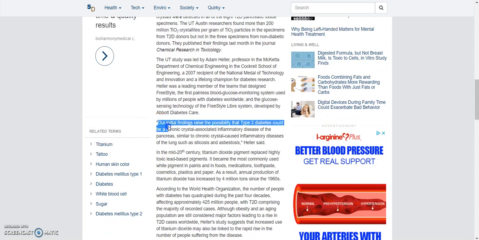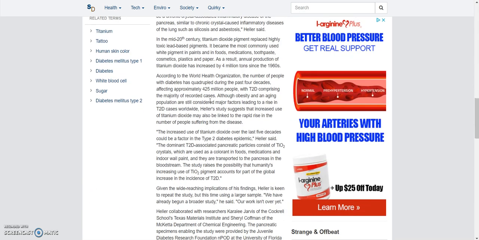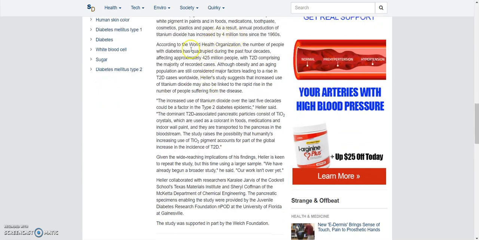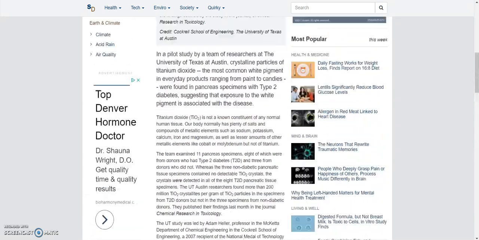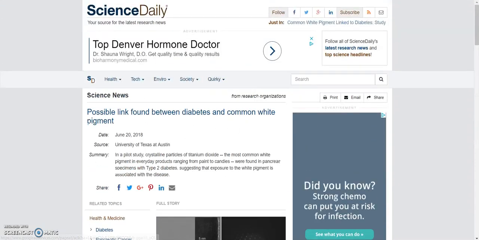It's saying that raises the possibility that type 2 diabetes could be a chronic crystal-associated inflammatory disease of the pancreas. So that's another piece of evidence. So this is a really good article to use. If you go down even further, they give you more things about how much it's increased by. So this is a good one.